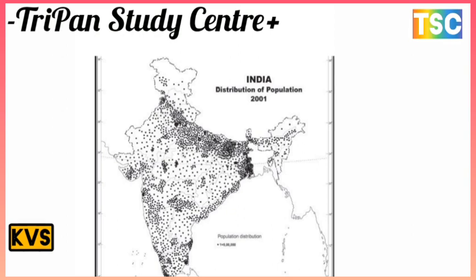In Gujarat there are some dots, but there are many more in Kolkata, Bihar, Delhi and Punjab. There is a maximum population living in those areas.